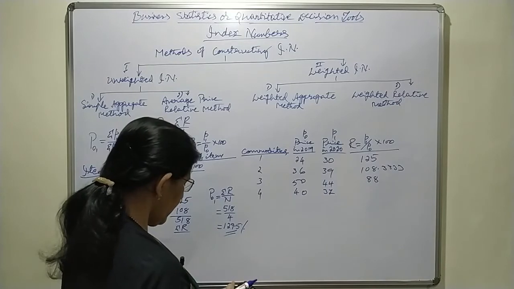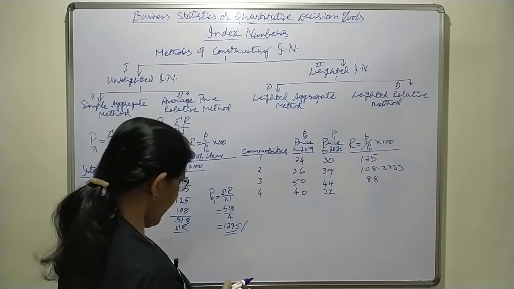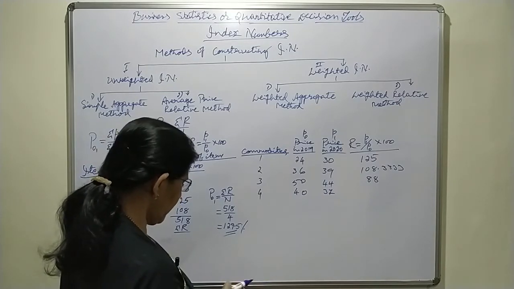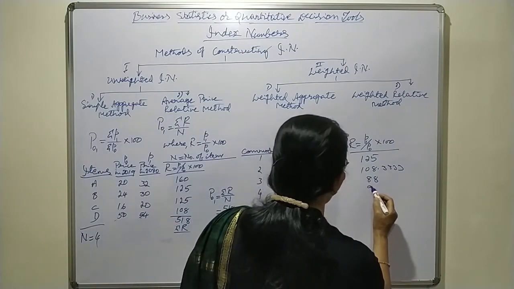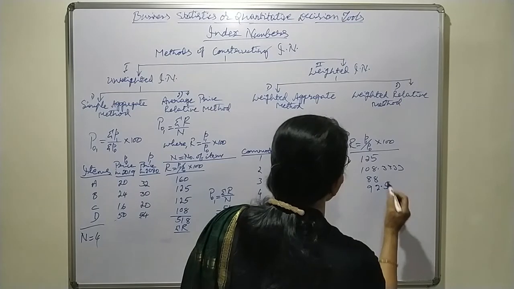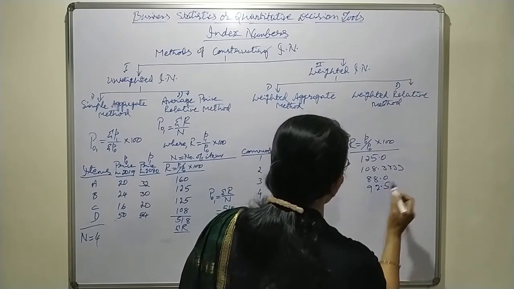Next one, 37 divided by 40 into 100, that is 92.5.